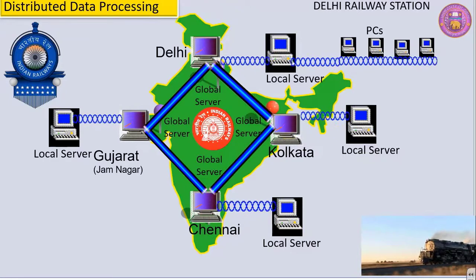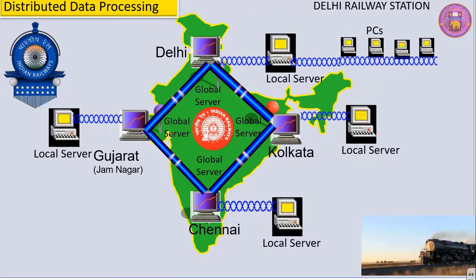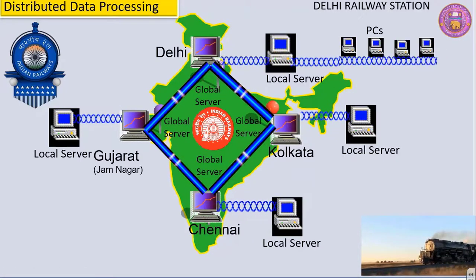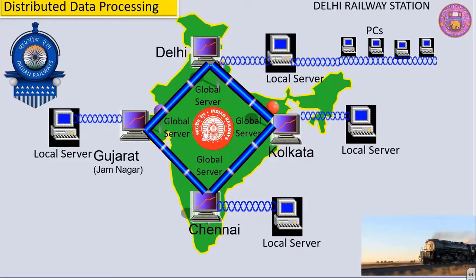And this is a case of distributed data processing. Certain tasks are being performed by local servers and certain tasks are being performed by global servers. All the local requests are fulfilled at the local server level, but if the request is beyond the local server, that is, if the request is not relating to Delhi but to some other place, then the local server will transfer that request to the Delhi global server. In this way, the reservation takes place and the local server works with global servers. This distributed data processing is on the basis of client-server architecture.